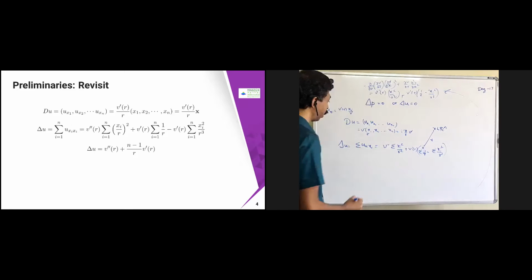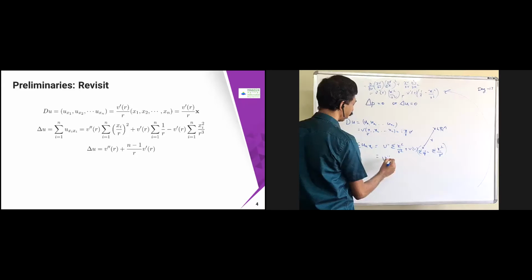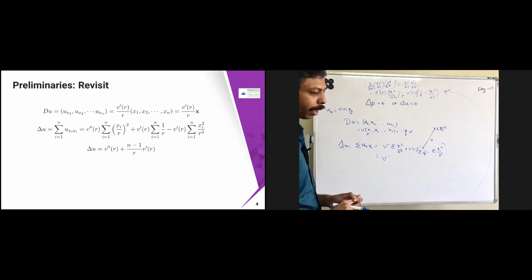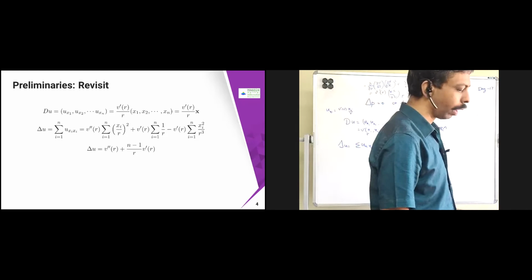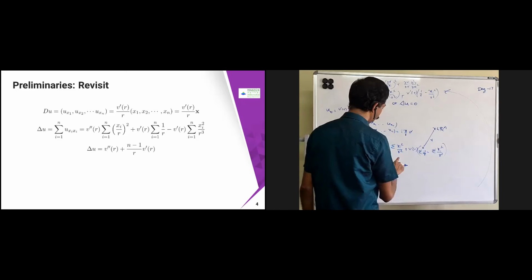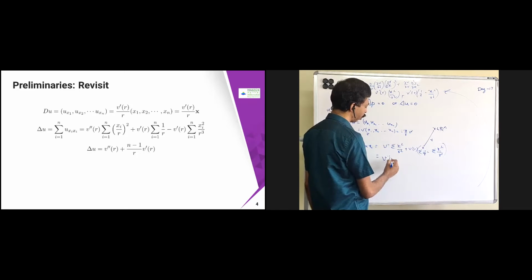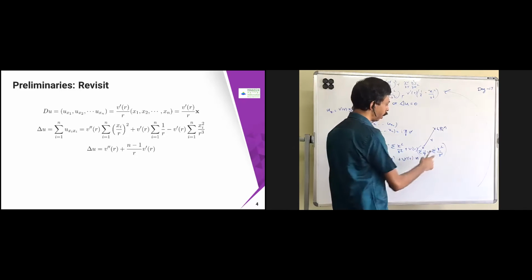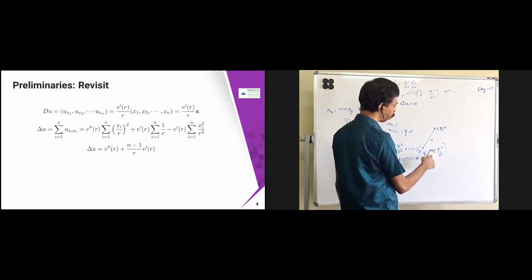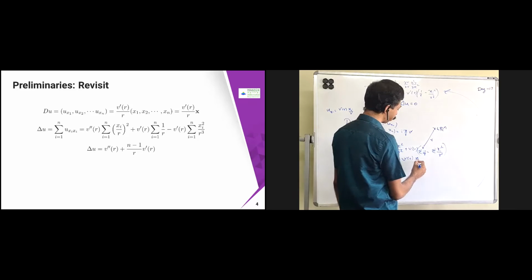Okay, so this is nothing but v double dash of r into summation xi square. So what is that? What we are going to get is that xi square by r square. If I just sum it up, r square is constant, so I just take it out. So x1 square, x2 square, etc. is going to come. That is also r square. Therefore, you are going to get v double dash of r plus v dash of r into, if I just take 1 by r outside, this is going to become like n. And if I take 1 by r cube outside, this is going to become like r square. So this is n by r, and minus 1 by r is going to come.